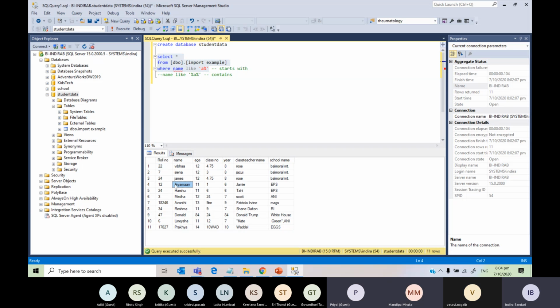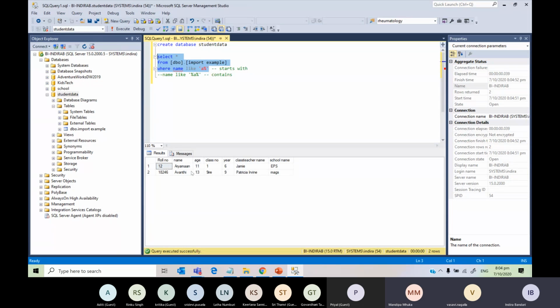See, this one starts with A, right? And this one contains A. That means there is something before and something after. So the records that are returned will have A in between. It will return the values even if A is in between. Whereas this one will give you only those that start with A. For example, here, Aryaman and Avanti. So when you run this statement, it will give you only two because it starts with A. So there is a difference.